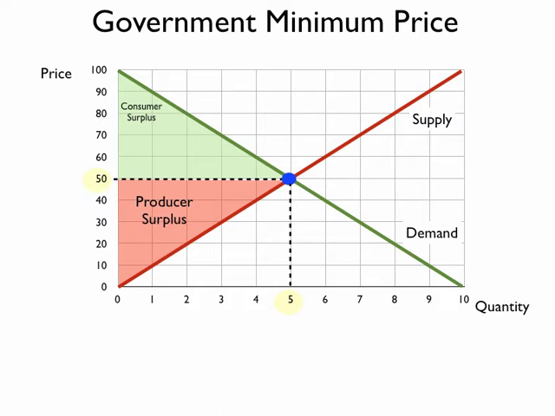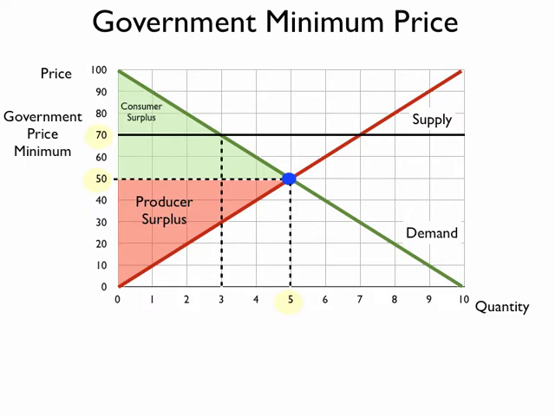Now what we're going to look at is if the government steps in and imposes a minimum price of 70. We know that we're immediately going to have a surplus, right? Because the quantity demanded will be 4 and the quantity supplied will be 7. But something else happens here that as economists we're very interested and concerned about. You note here that the quantity demanded will only be 4. That's all that actually ends up getting sold.